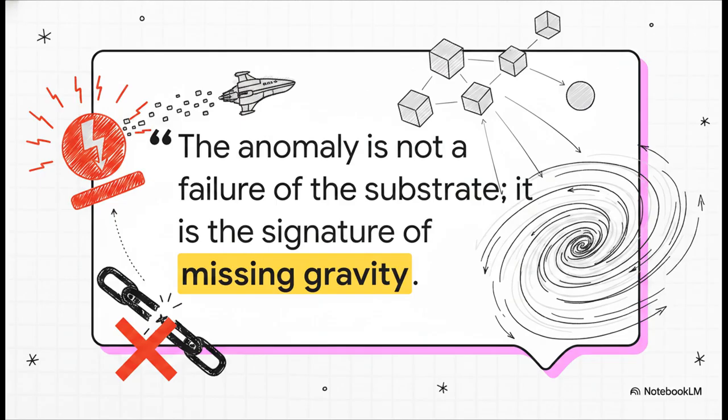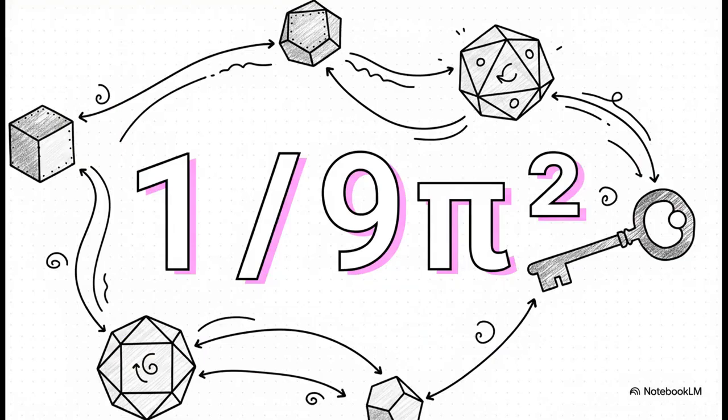Gravity isn't just an arbitrary force. It's the emergent solution the universe absolutely demands to stop itself from tearing apart. So how exactly does the network generate this gravitational fix? It all comes down to a highly specific, derived structural constant, the Einstein coupling constant, or kappa. And its value? Exactly 1 over 9 pi squared. This isn't just some random number plugged into an equation. It represents the exact necessary proportional factor that balances the underlying lattice of space.